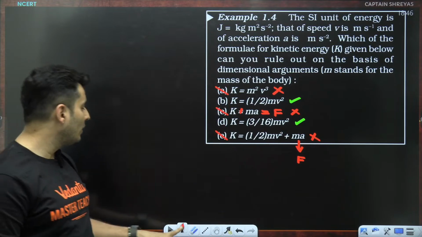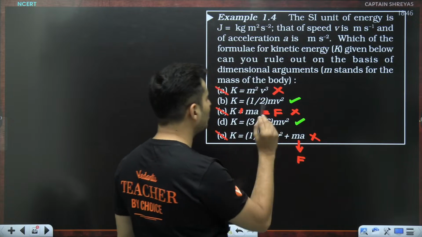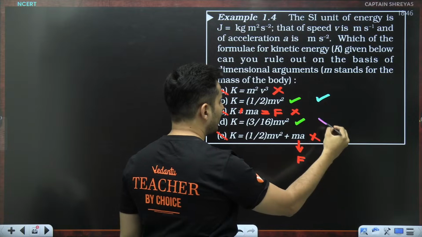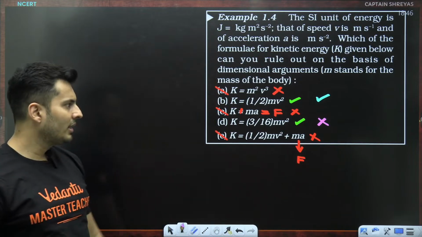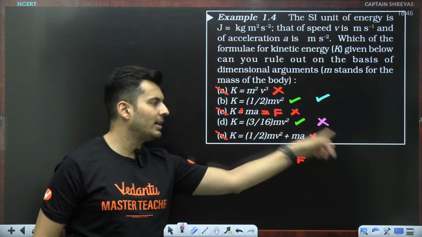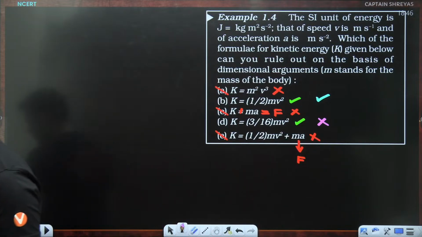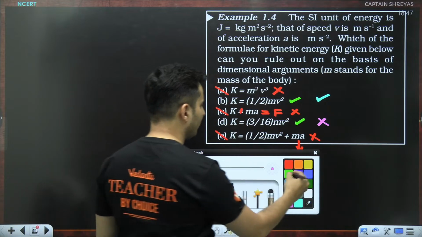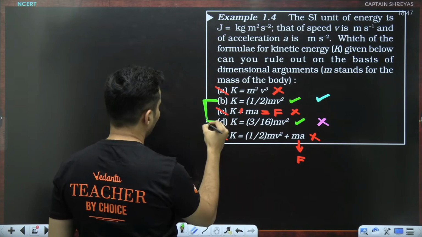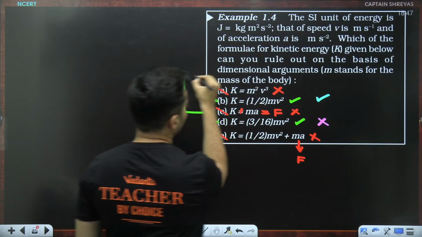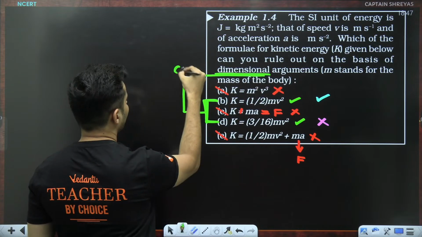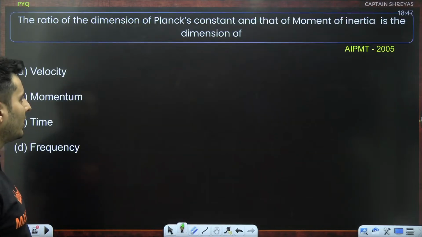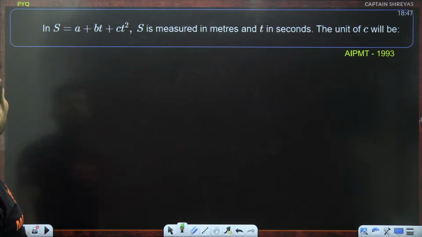But out of B and D, if you ask me mathematically who is correct, this is mathematically correct, whereas this one is mathematically incorrect. Understood, my dear warriors? Dimensionally, both B and D are correct. Very good. Awesome. Moving on to the next question coming up on your screen.